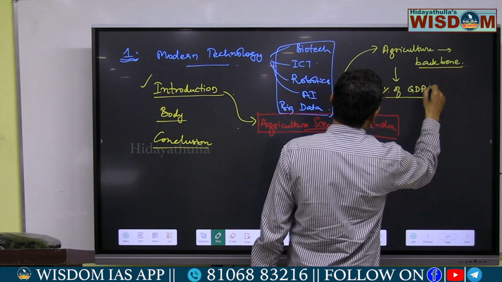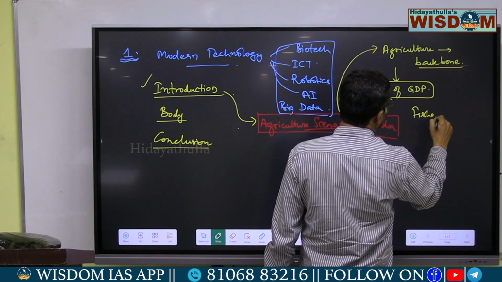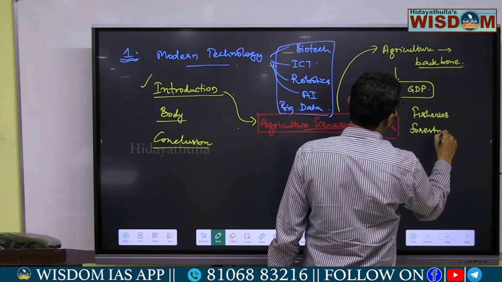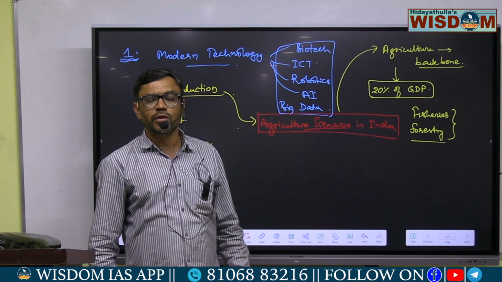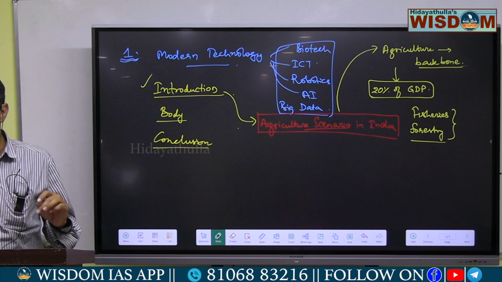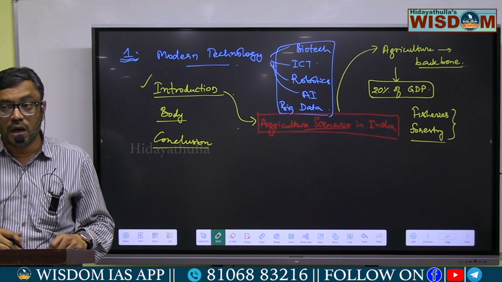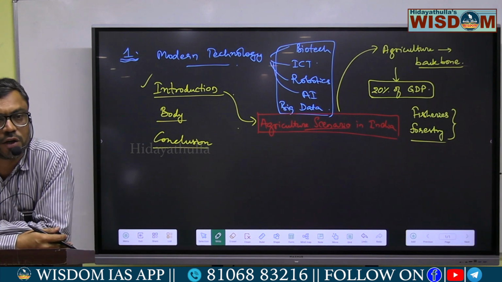That means the agriculture and allied sectors, like fisheries and forestry, are contributing nearly 20% of the GDP. This means the agriculture sector is playing a very important role in the Indian economy. And what is the present status of agriculture sector in India?